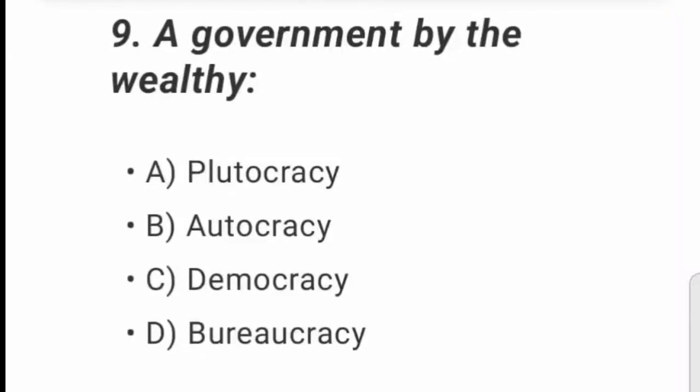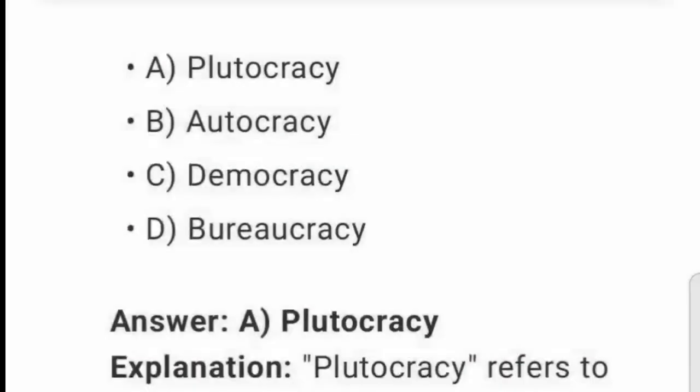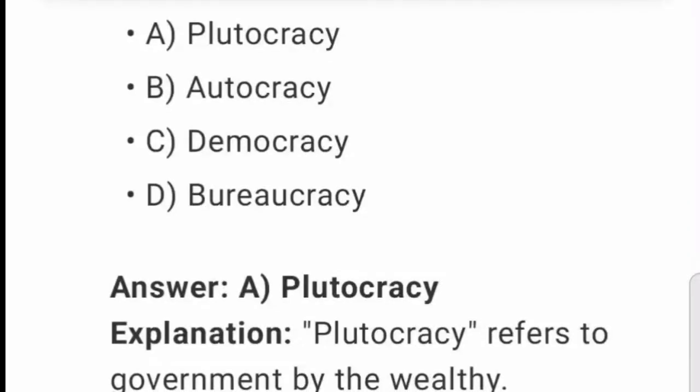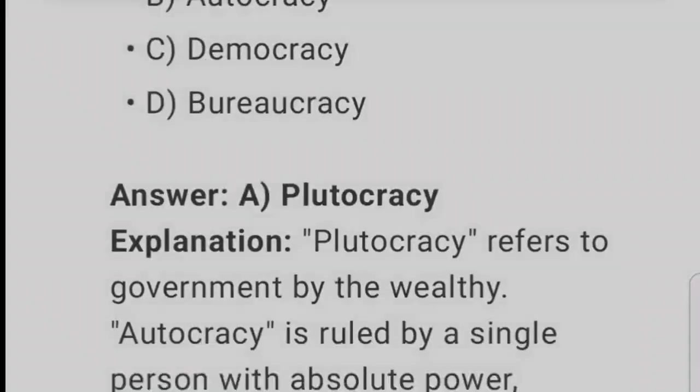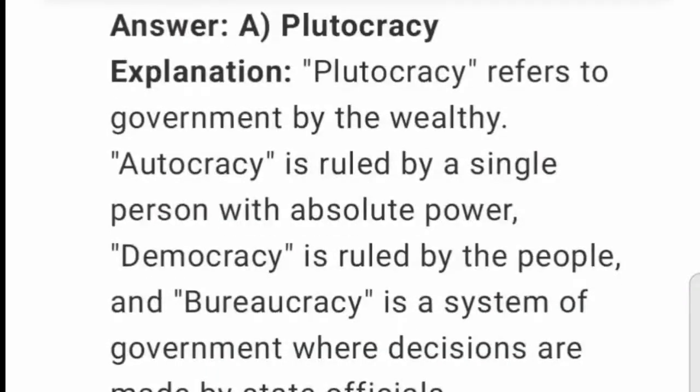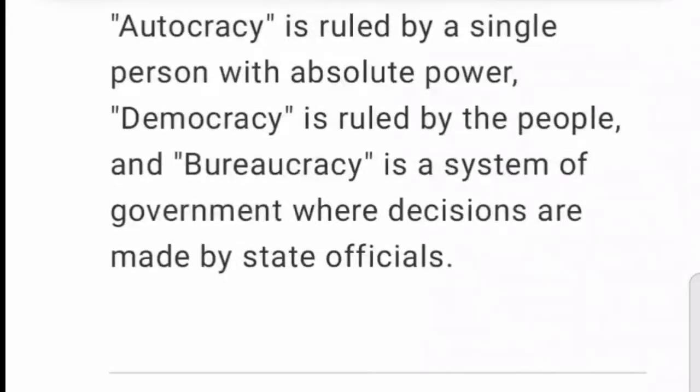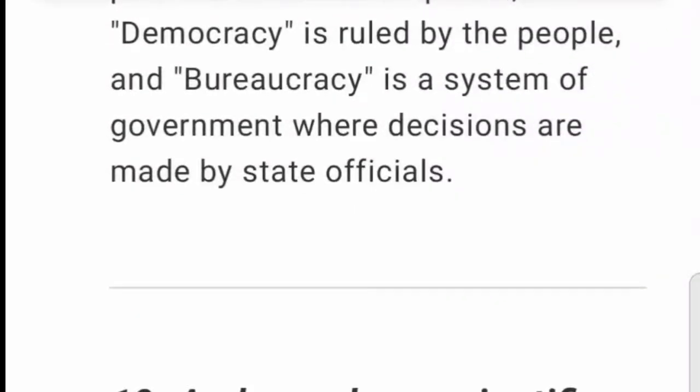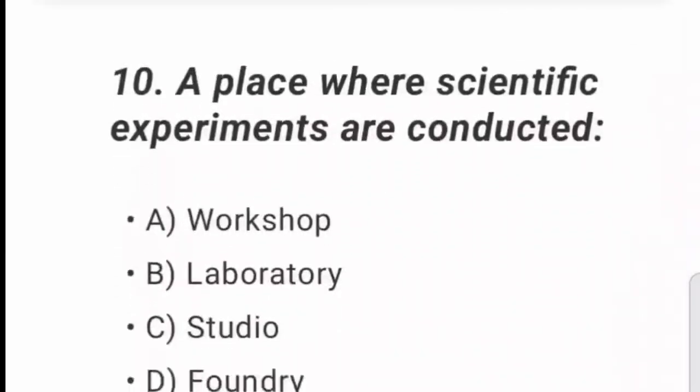9. A government by the wealthy. A. Plutocracy. B. Autocracy. C. Democracy. D. Bureaucracy. Answer A. Plutocracy. Plutocracy refers to government by the wealthy. Autocracy is ruled by a single person with absolute power. Democracy is ruled by the people. And bureaucracy is a system of government where decisions are made by state officials.